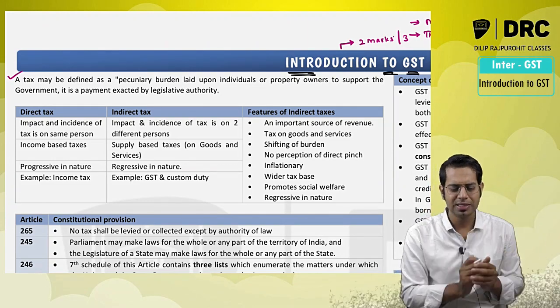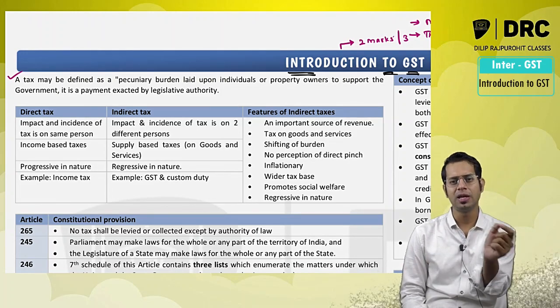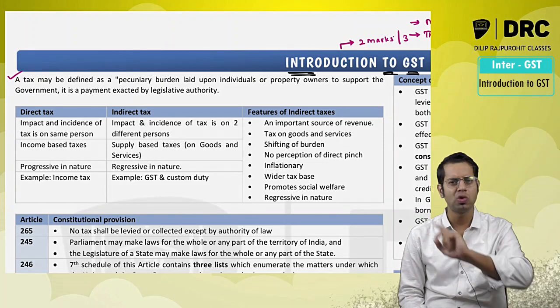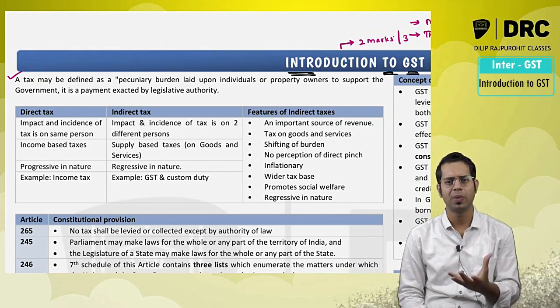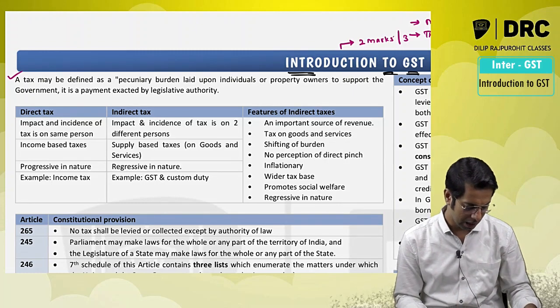If the law says that there is a mobile phone which is taxable at 18%, you should pay the taxes. If the law says that if your income is more than 2.5 lakh, or more than 5 lakhs, you will have to pay the taxes, you will have to pay the taxes. So this tax is a compulsion. This is a compulsory extraction by the law.